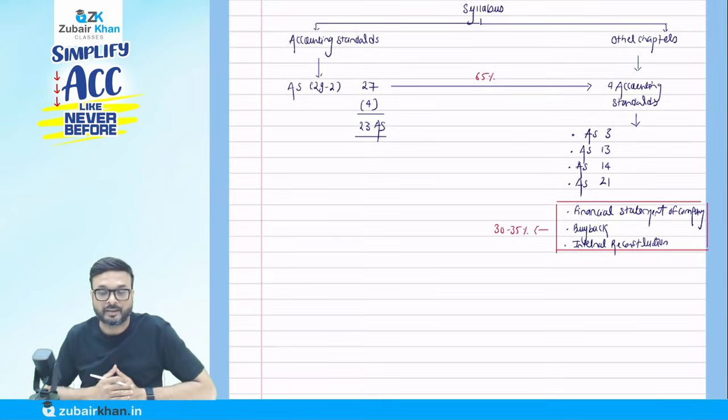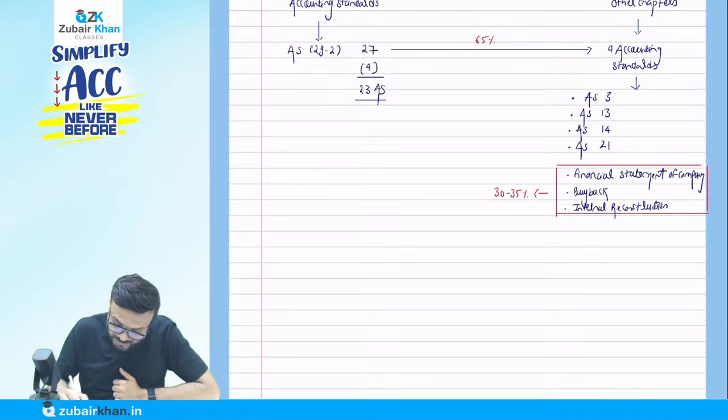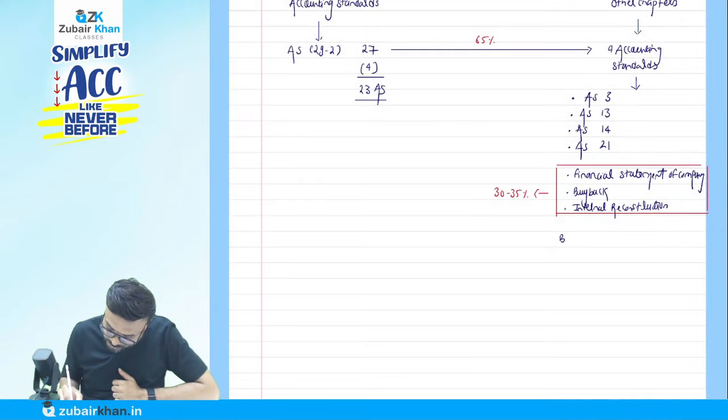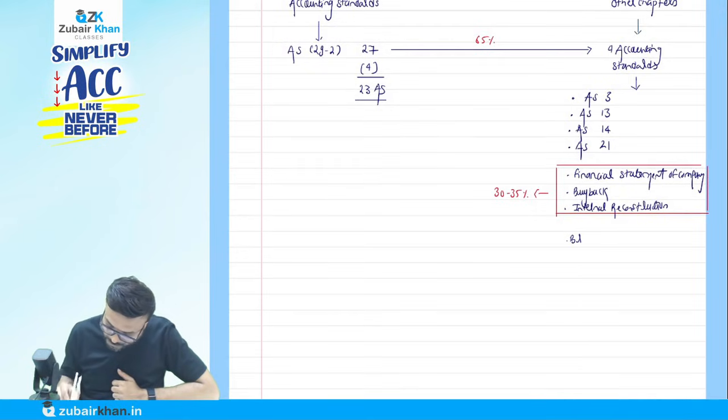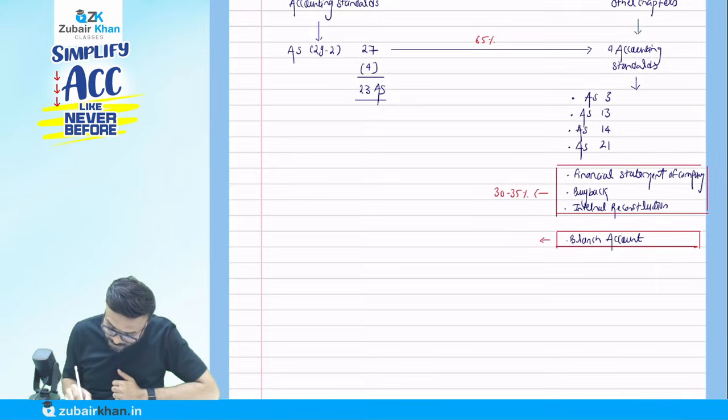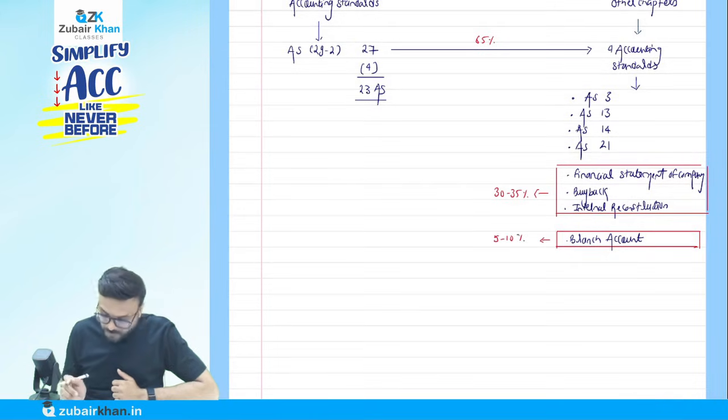And one more chapter is the branch account. When it comes to branch account, the paper is going to come for 5 to 10%.